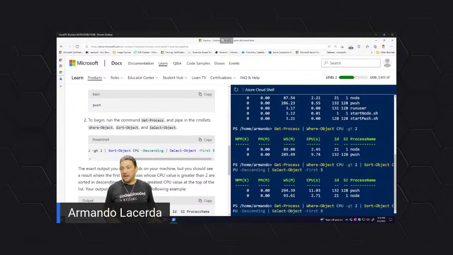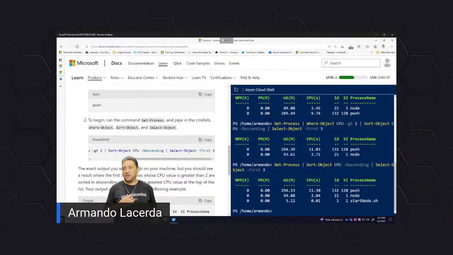I know that my original list has 5 processes. If I don't filter out the highest consuming ones, my list would have 5. But Select-Object will discard the lowest ones and keep just the top 3, and those are the top 3.